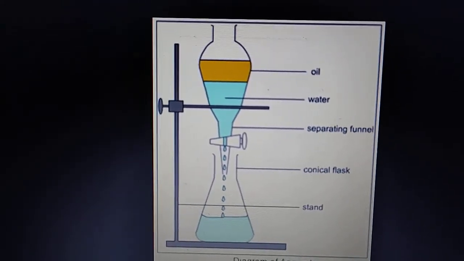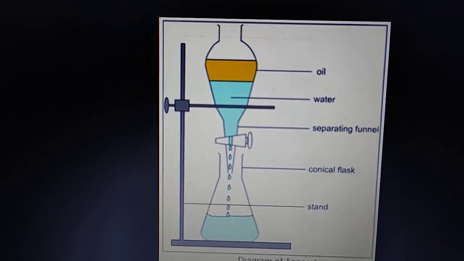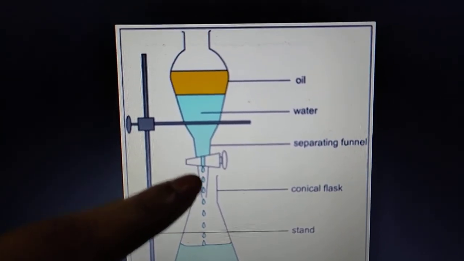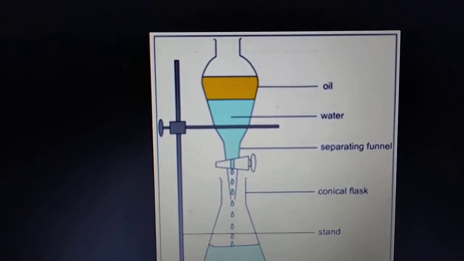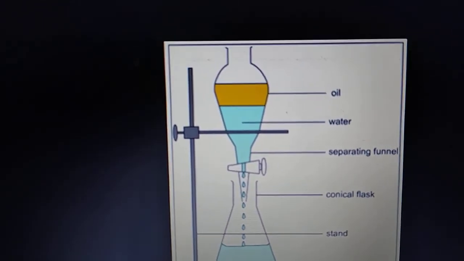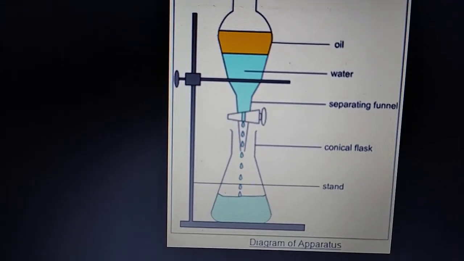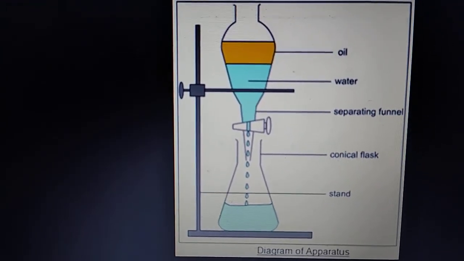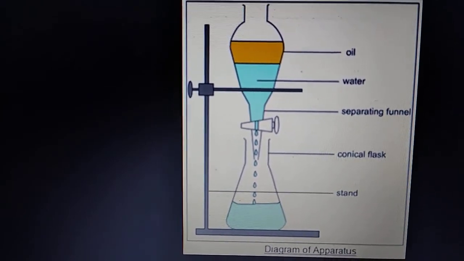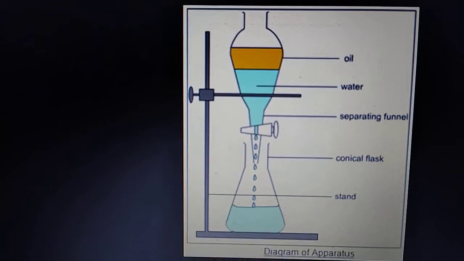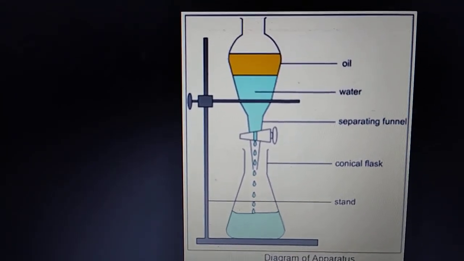Now open the stop cork. You can see here, this one is the stop cork. If you open it, the water gets collected in the receiver. So take a beaker or conical flask as a receiver, open the stop cork and collect the water in the beaker.